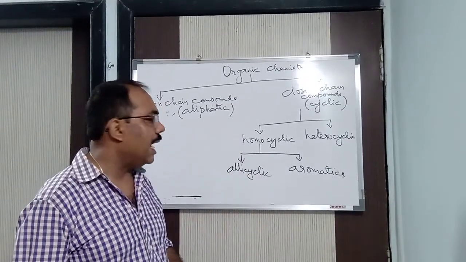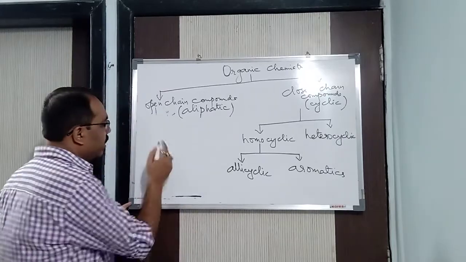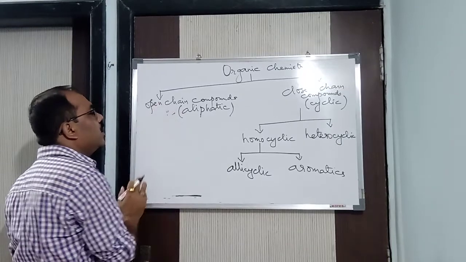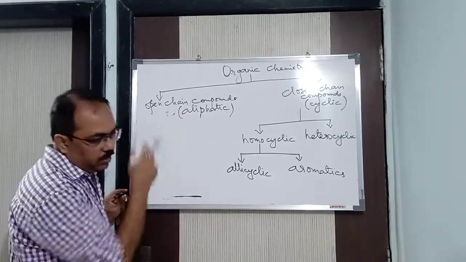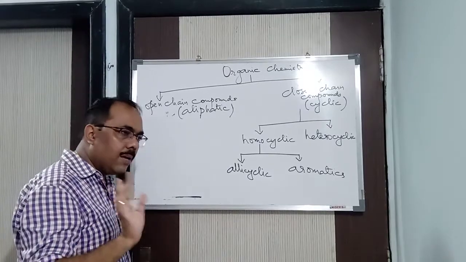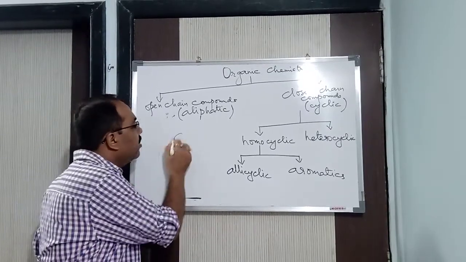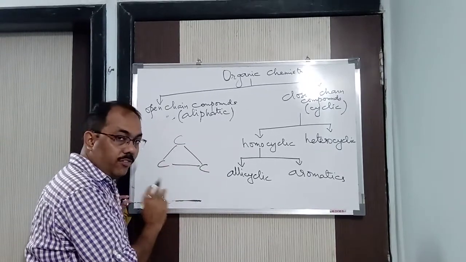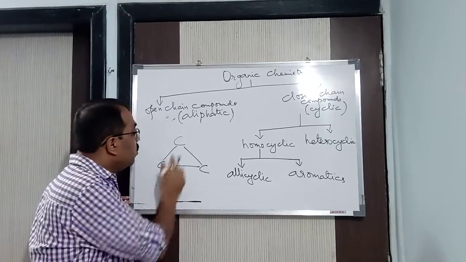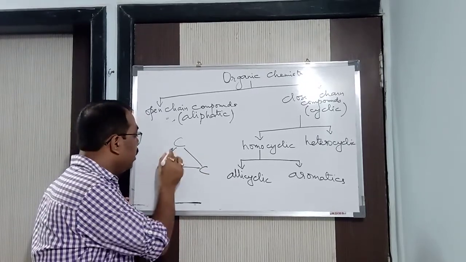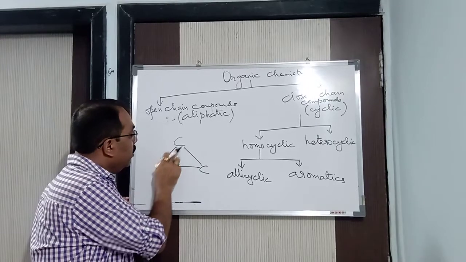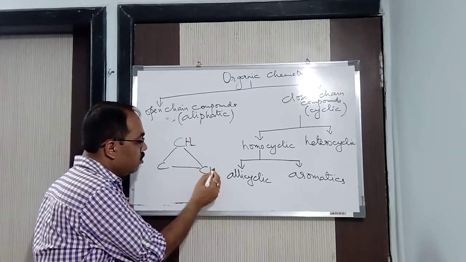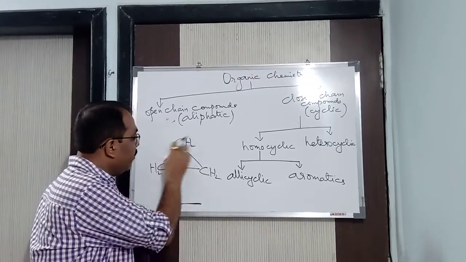Now, let me give an example. So, homocyclic is alicyclic. Now, this is an alicyclic compound. Now, tell me, what is the minimum number of carbon atoms we can have to form a ring? How many carbon atoms minimum are required to form a ring? Definitely 3. 3 carbon. Not less than that. If you are having 2, will it form a ring? Not at all. So here 3 carbon is required. So you can see it here. Carbon is having how many bonds? This carbon is having 2 bonds. So 2 hydrogen to balance it. So 2 more hydrogen, and here 2 more hydrogen. So it is having only carbon and hydrogen in the ring.